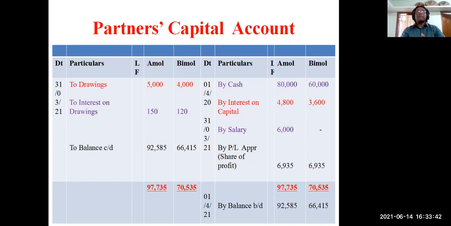So this way your capital account will be complete, and all entries will come here in the capital account when capital accounts are fluctuating. But in the last video I put only one item in the capital account, by cash, or in some questions the balance of capital is given, not cash.